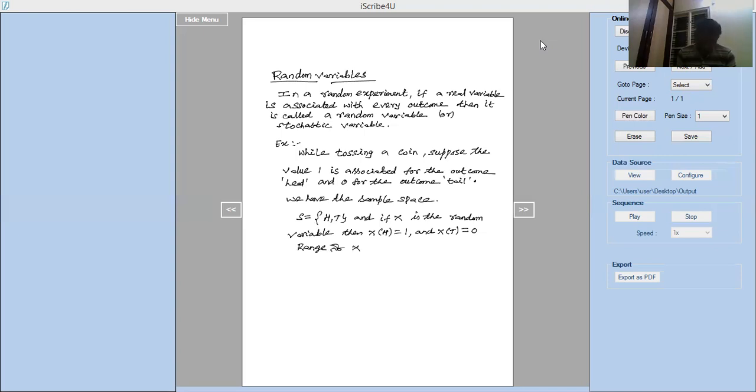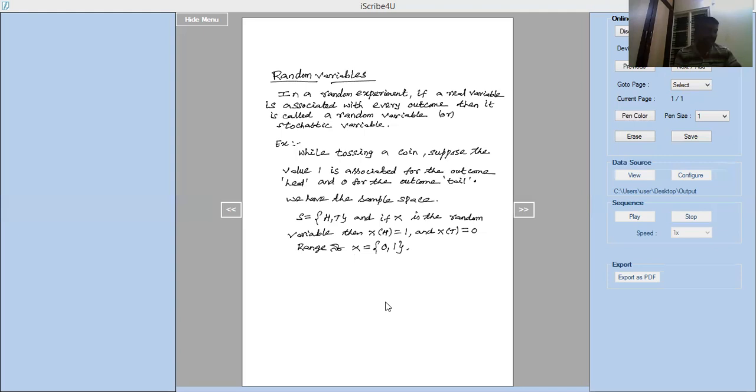Range of X equal to {0, 1}. So we are calling X the random variable.